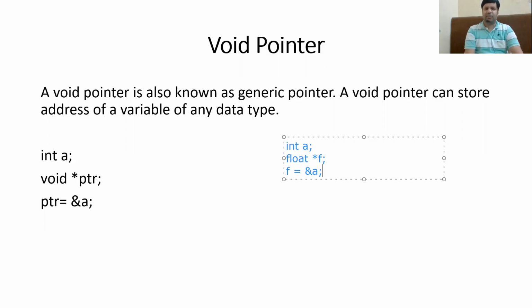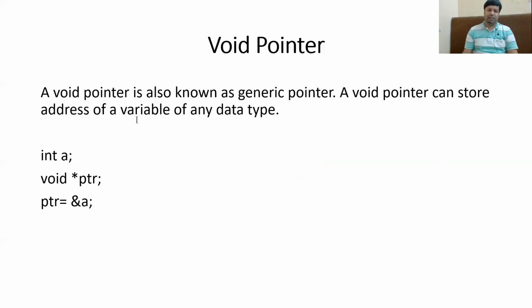Why it is not allowed, we will see. But for now, you just need to understand that we cannot assign the address of an integer variable to a float pointer. It will give an error. So what is a void pointer? A void pointer is a pointer which has no data type. Now, when you create a pointer which has no data type, basically you can store the address of all types